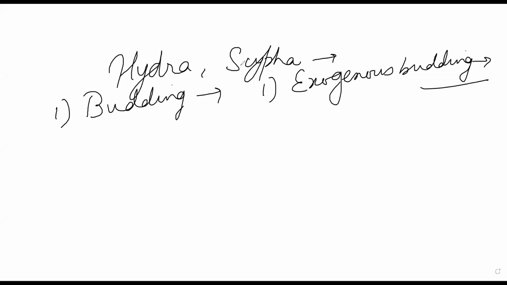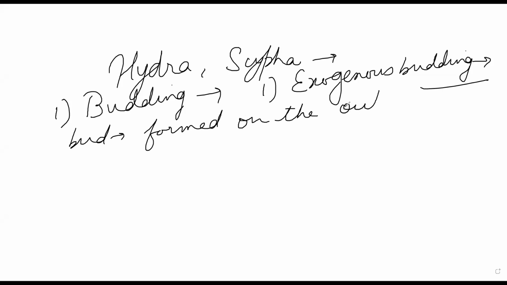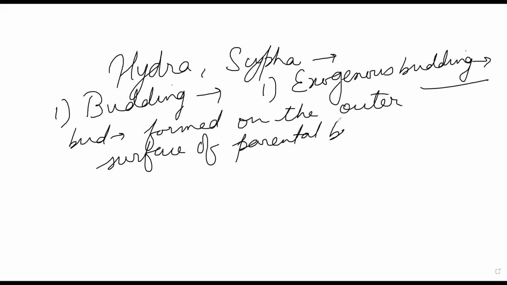That is where the bud will be formed. This is known as exogenous budding.